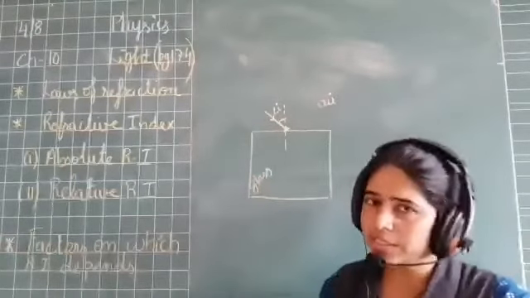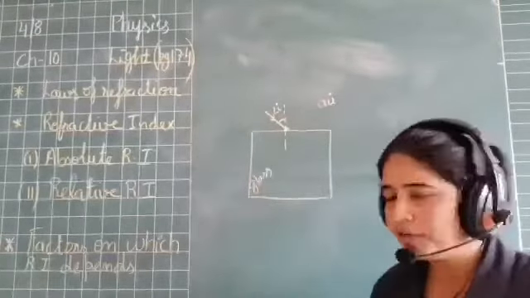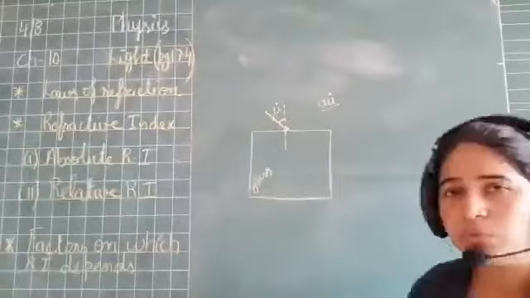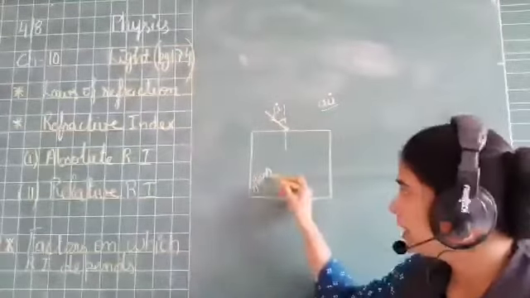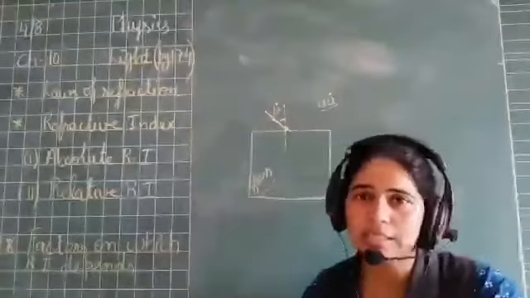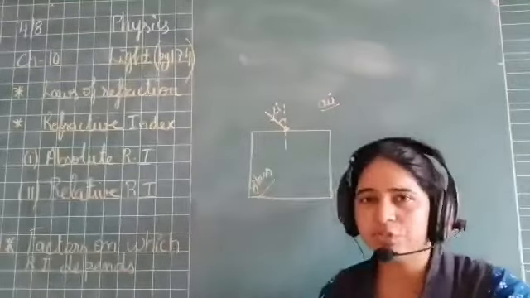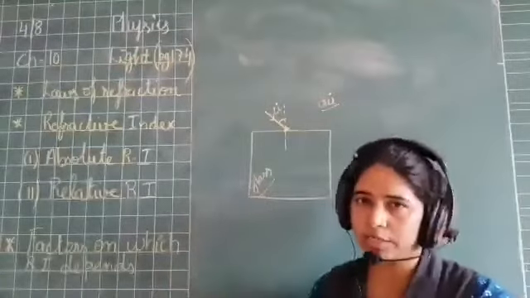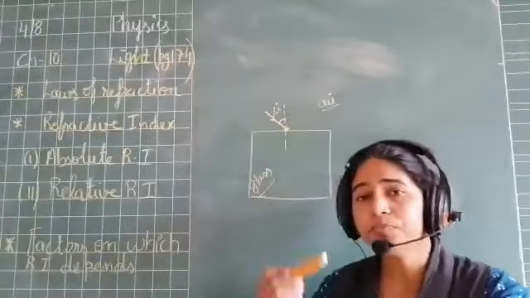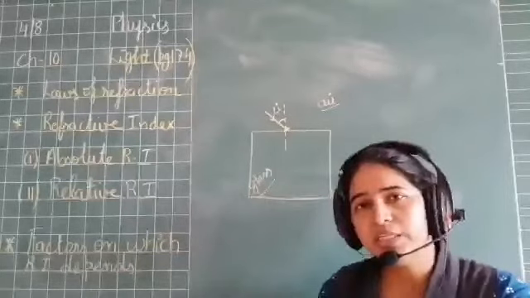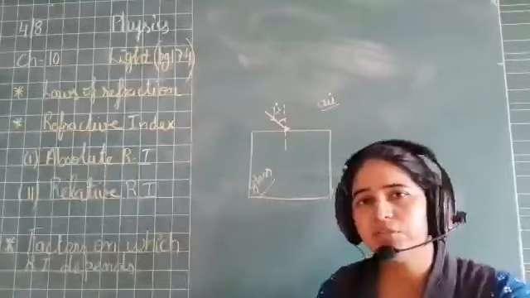Now we have already studied optically rarer medium. So air is an optically rarer medium and glass is an optically denser medium. So we know that when light ray enters from a rarer medium to a denser medium, the speed will decrease. Speed of the light will decrease.